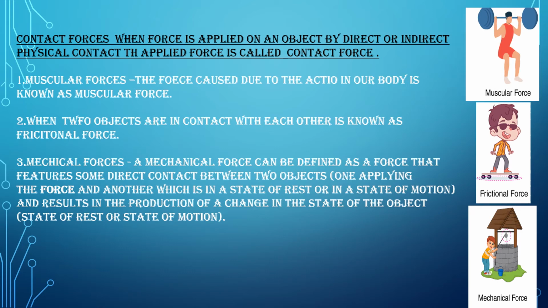You can see here, the muscles he is using to pull up the weight give muscular force. When two objects are in contact with each other, it is known as frictional force. Frictional force is an opposing force acting on the body which is moving. The frictional force also comes in contact with the object.